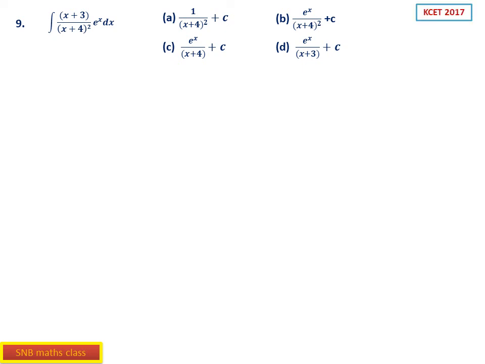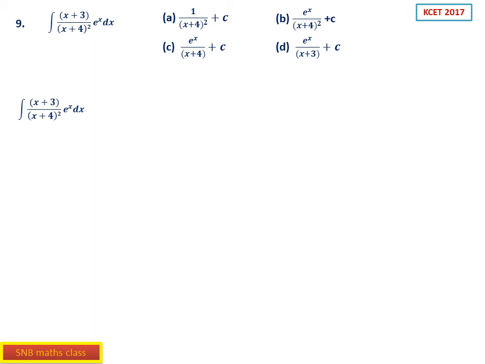Next one, x plus 3 by x plus 4 whole square, ex dx. First option: 1 by x plus 4 whole square plus C. Second option: ex by x plus 4 whole square plus C. Third option: ex by x plus 4 plus C. Last one: ex by x plus 3 plus C. Here also you should be very careful. See, options C and B are almost the same, and similarly B and D are also the same. So a small change. This is also KCET 2017.